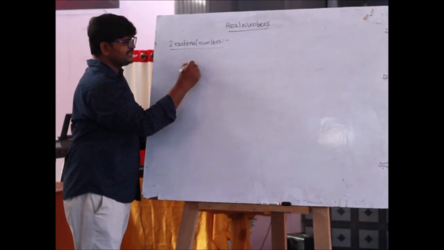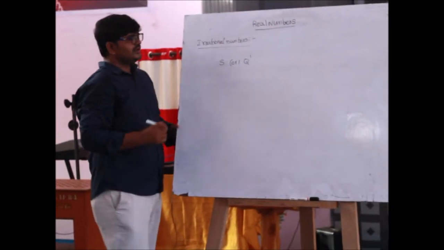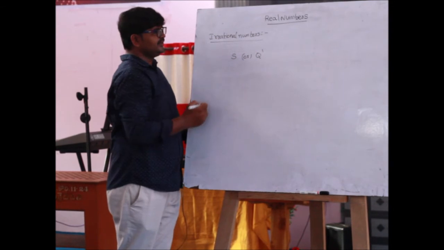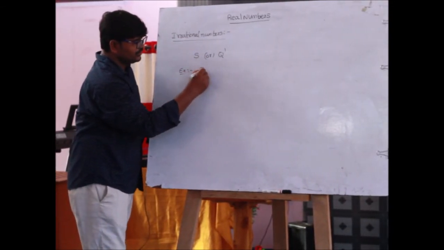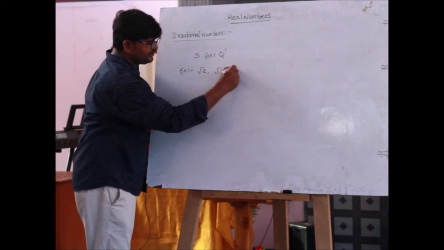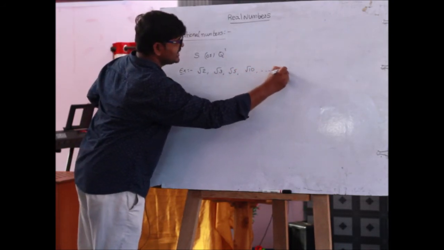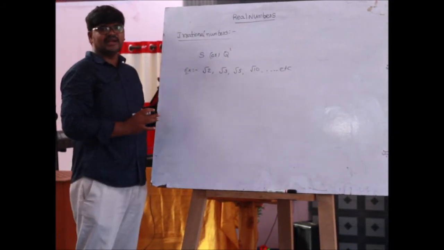Irrational numbers are represented by S or Q bar. Examples of irrational numbers: root 2, root 3, root 5, root 10, and so on. These are all called the set of irrational numbers.